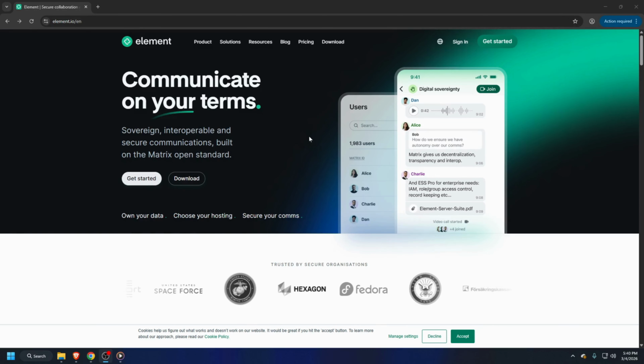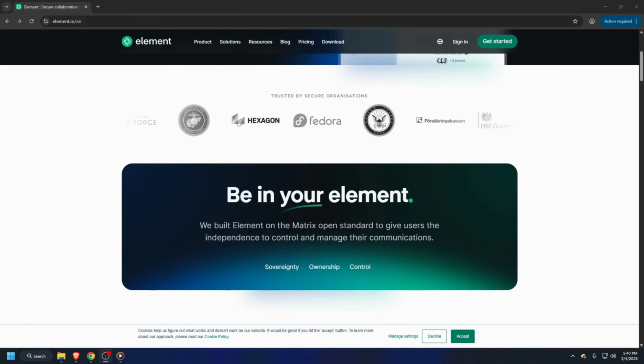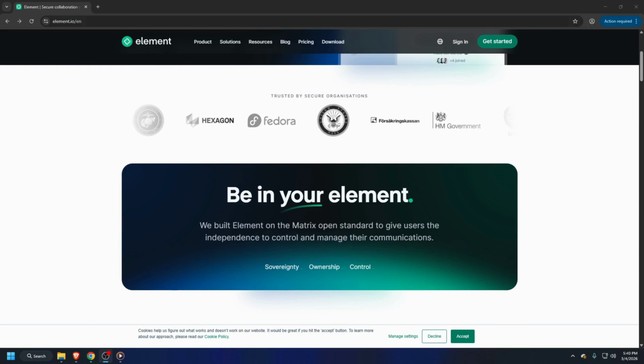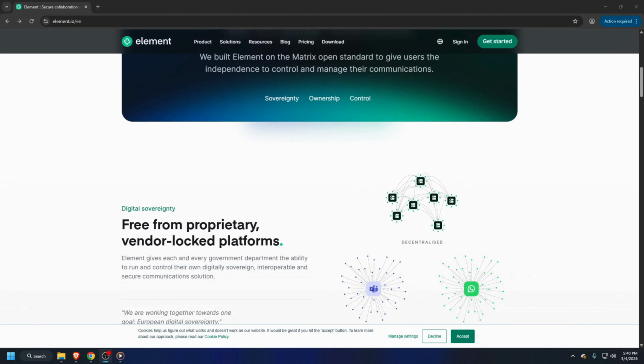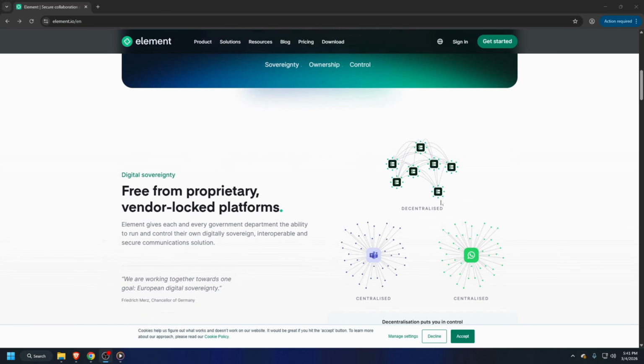Next, we have Element. Element is built under the Matrix open standard, just like we have discussed a while ago, to give users the independence and control they need. It is free from vendor-locked platforms because it is a decentralized application, which means it is running on independent servers across the globe, unlike centralized systems like Teams and WhatsApp, wherein there is one main server that controls everything.